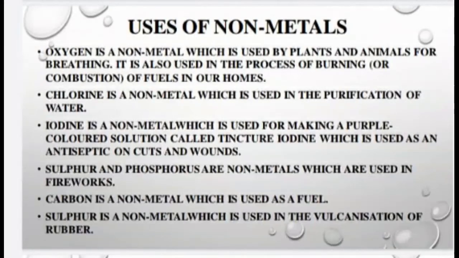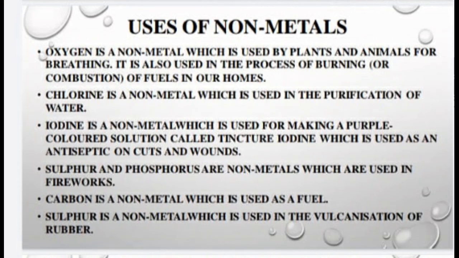In this slide we will discuss the points on the uses of non-metals. Oxygen is a non-metal which is used by plants and animals for breathing. It is also used in the burning or combustion of fuels in our homes. In burning also we use oxygen, a non-metal, in our homes.